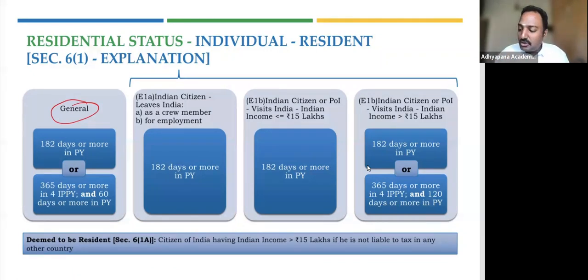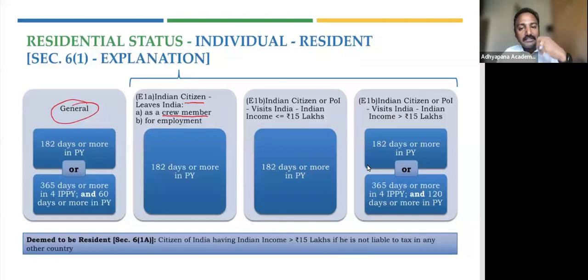The first one is exclusively for, please remember, an Indian citizen alone. Here the word citizen comes into picture, which means he's born in India. So he's an Indian citizen. He's leaving India for what? As a crew member of an Indian ship, or for employment. You might know so many persons who are leaving India for employment, like they're working in Infosys, they're deputed in US or UK. They are there for a few months, few years.